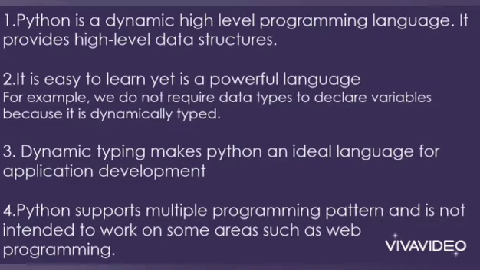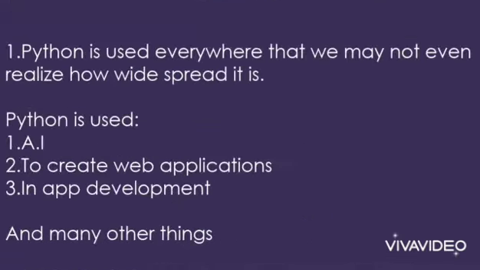Python is a dynamic high-level programming language. It provides high-level data structures. It is easy, yet a powerful language. For example, we do not require data types to declare variables because it is dynamically typed. Dynamic typing makes Python an ideal language for application development. Python supports multiple programming patterns and is not intended to work on some areas such as web programming.